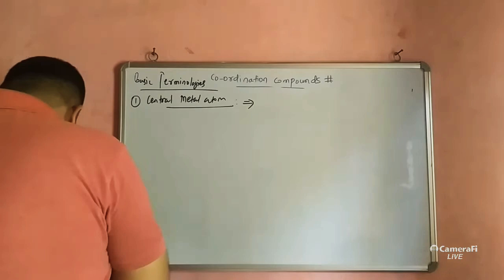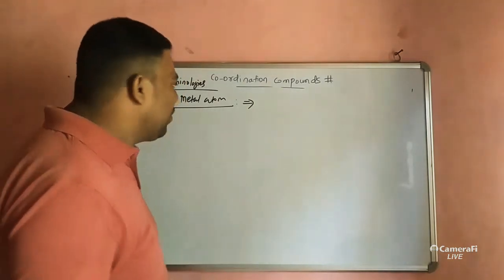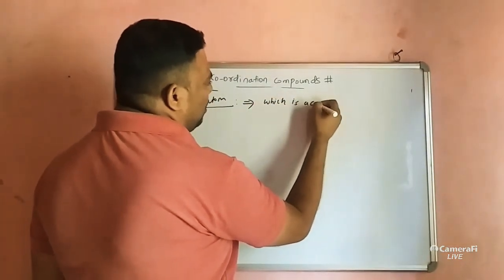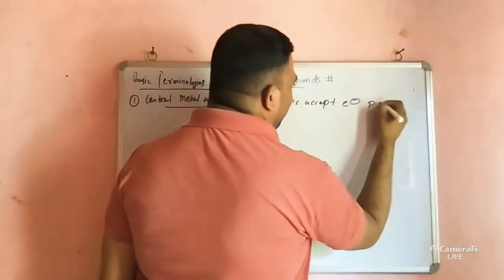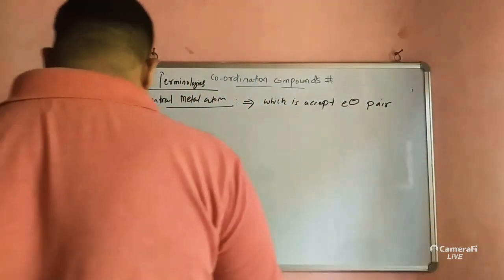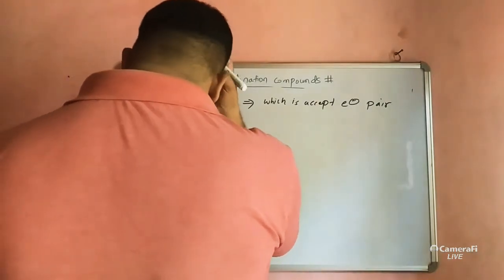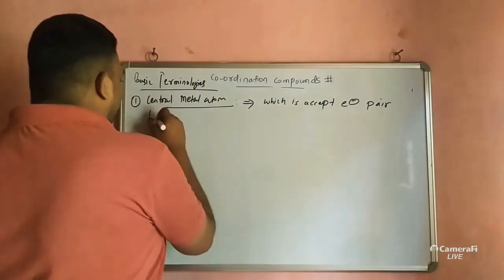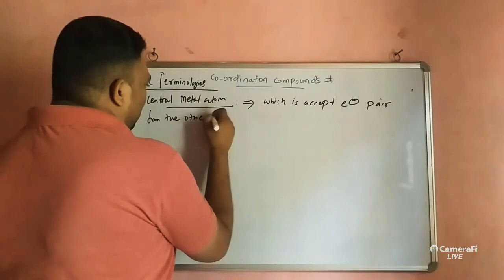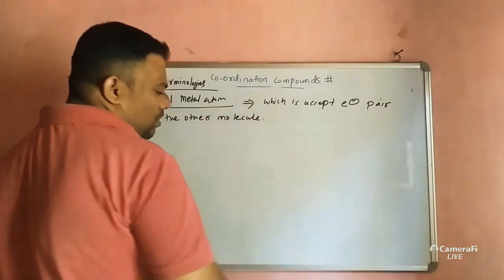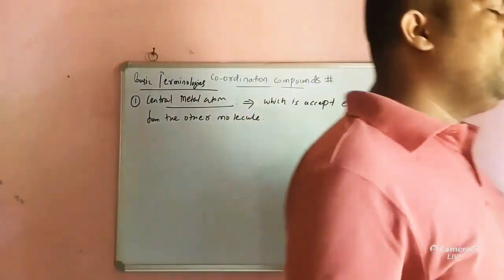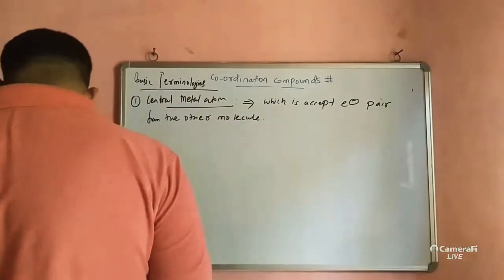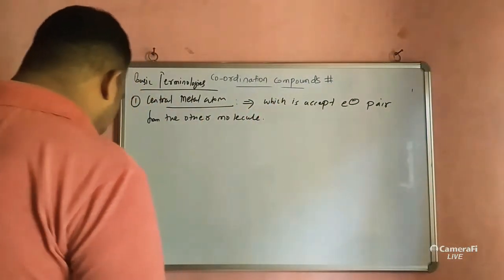Central metal atom is the metal which accepts an electron pair from the other molecules or atoms to form a coordinate bond. So generally what will happen here?